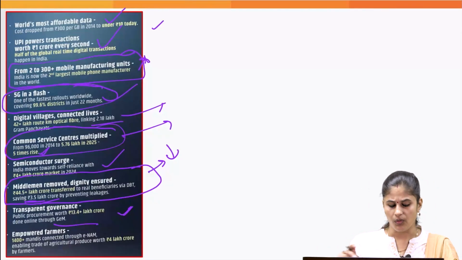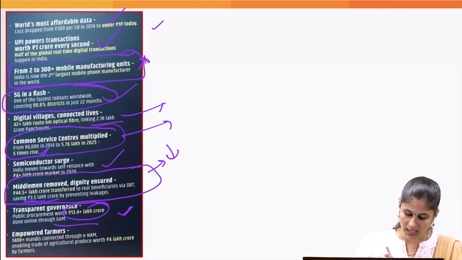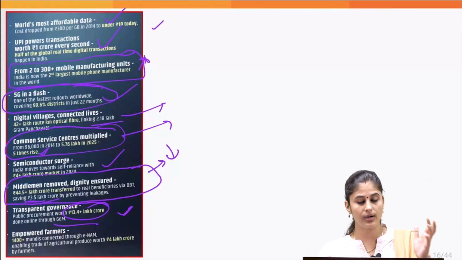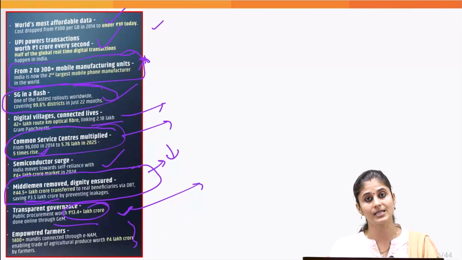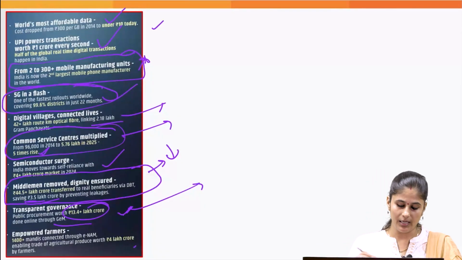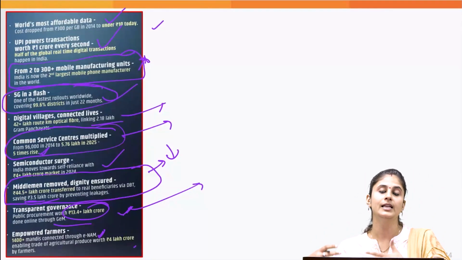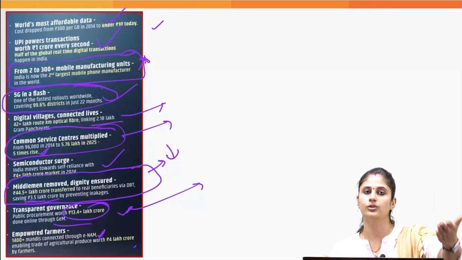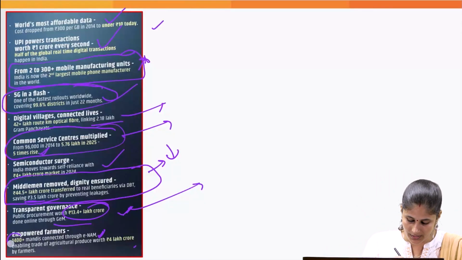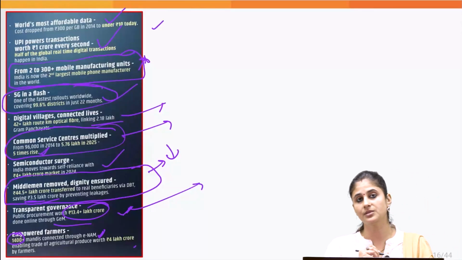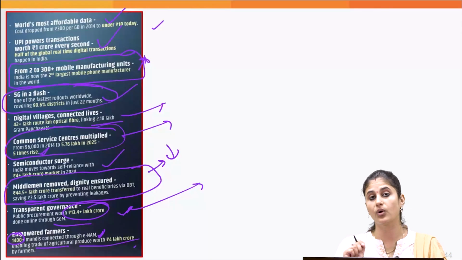Then on account of the government e-marketplace, public procurement has been done worth 13.4 lakh crores. This has given a boost to MSMEs as well as startups. Then with the help of e-NAM, we are empowering our farmers also so that they can directly sell their agriculture product to the consumers. Under the e-NAM, we have been able to connect 1400 plus mandis, and this is enabling the trade of agriculture produce worth 4 lakh crore.